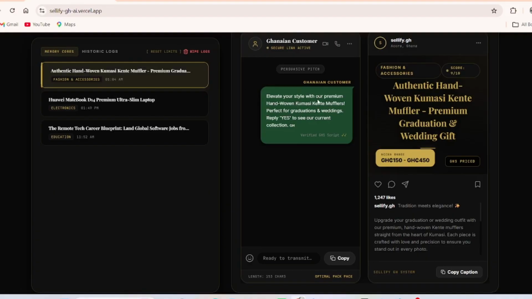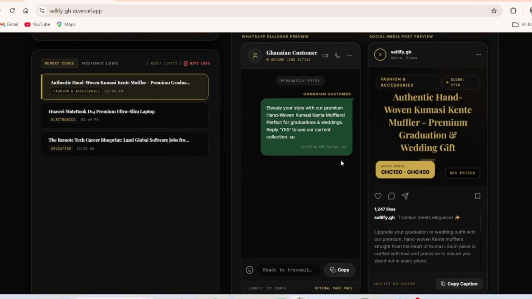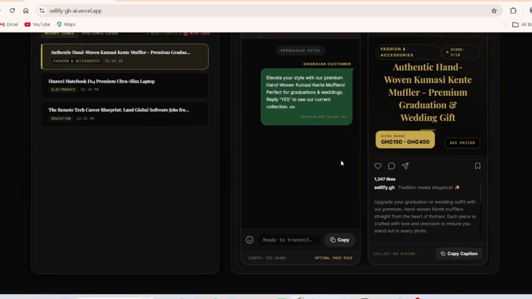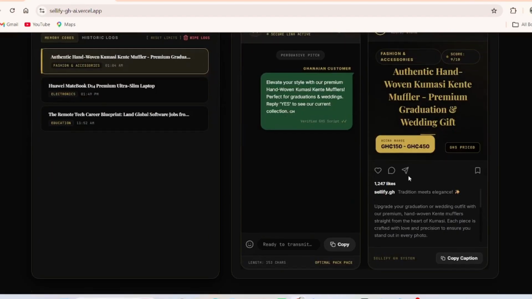Elevate your style with premium handwoven Kumasi kente mufflers, perfect for graduation and weddings. Reply yes to see our current collection. So you can copy here, then click on the WhatsApp here, so you can share to a particular customer who wants your product, or you can even share to your status to reach your audience. Now let's come to here.